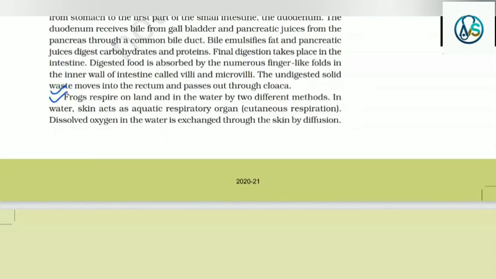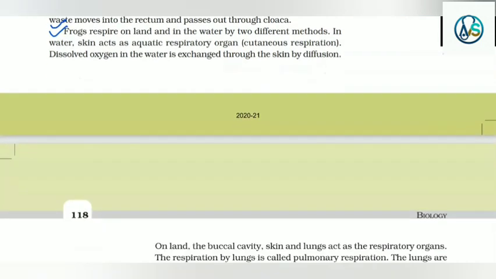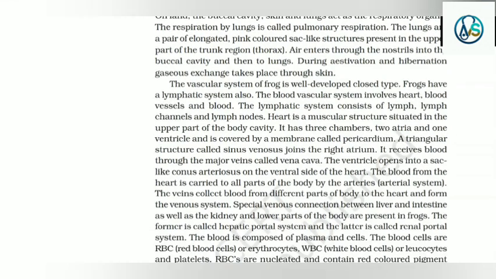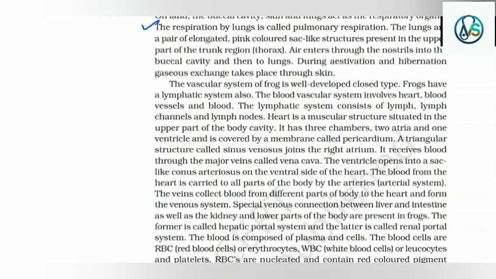Frogs respire on land and in the water by two different methods. In water, the skin acts as an aquatic respiratory organ, that is cutaneous respiration. Dissolved oxygen in the water is exchanged through the skin by diffusion. On land, the buccal cavity, skin and lungs act as respiratory organs. The respiration by lungs is called pulmonary respiration.